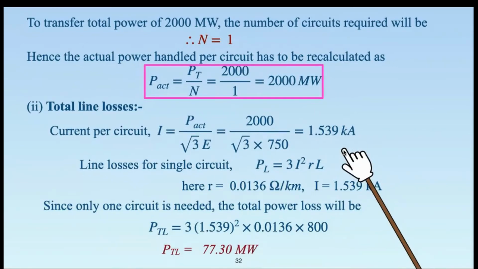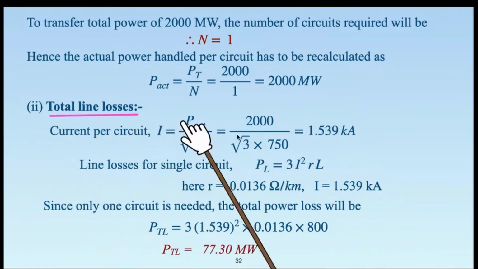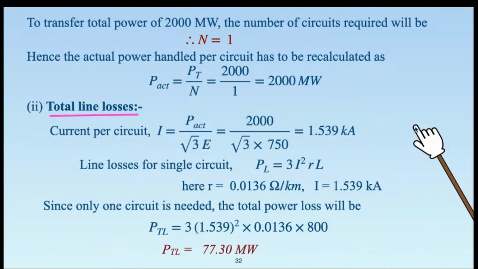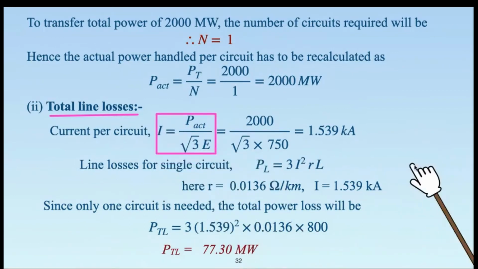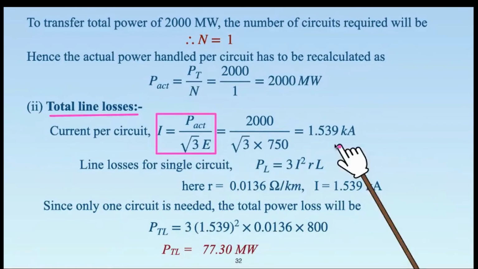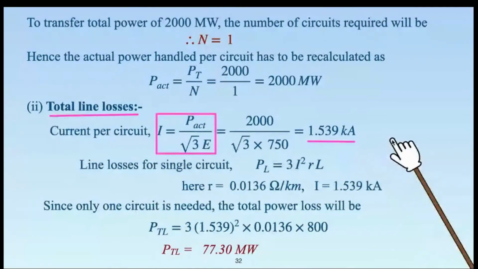Now we move ahead with the idea that n is equal to 1. We want to find out the total line losses. Again, the calculations here that we would like to make are in terms of current. Current per circuit will be equal to actual power handled divided by √3 times E. Again, I request you to calculate this part and verify whether you are getting this as equal to 1.539 kiloamp.